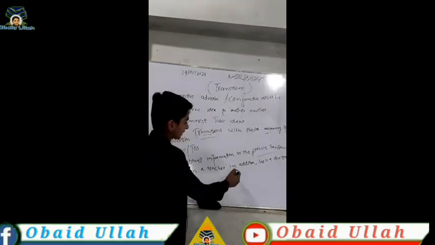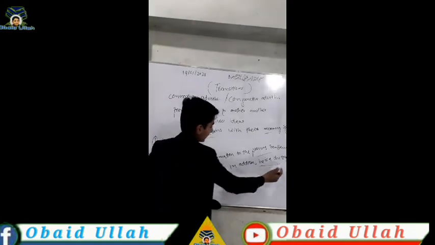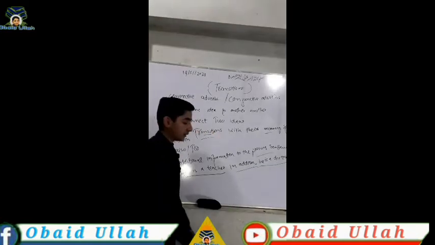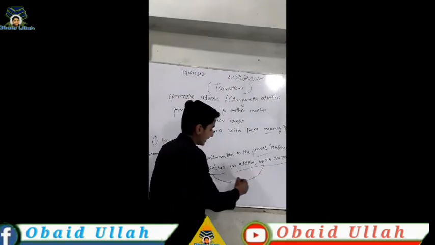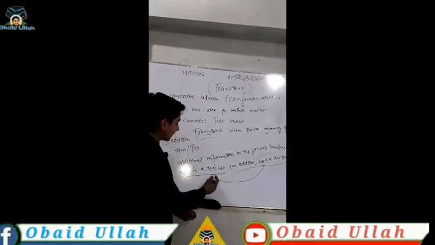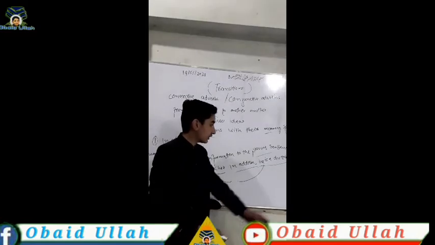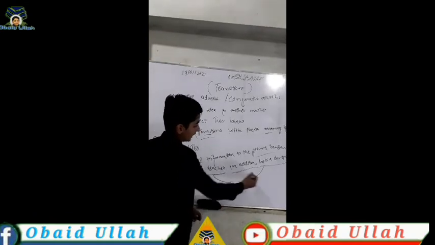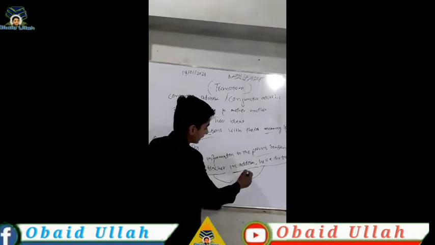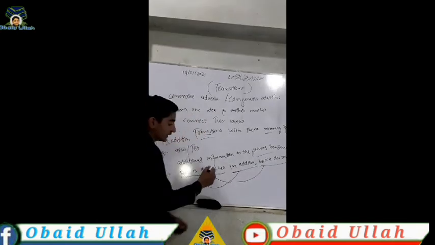So here this is the first idea and this is the second idea, and we use the transition in the middle, between them, to connect one idea with another idea. Here, he is a teacher is the first idea, and he is a doctor is the second. We connect them by the transition. What is the transition? In addition. So here in addition gives extra information to the previous sentence.